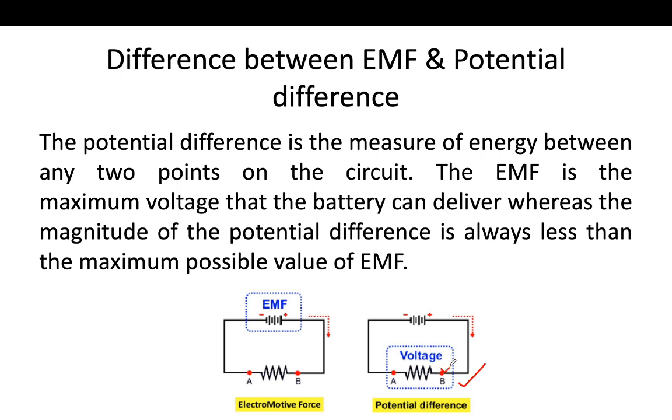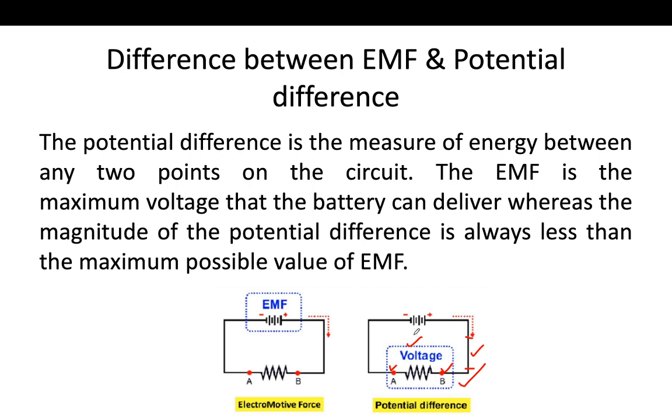We take this point B and we take point A. So if we want to measure the energy anywhere in the circuit between two terminals, for example, if we take this terminal and this terminal, and we want to find the energy here, this will be called potential difference. Here we are finding how much energy is consumed in this resistor. So that's why there are 2 points, so it will be potential difference.